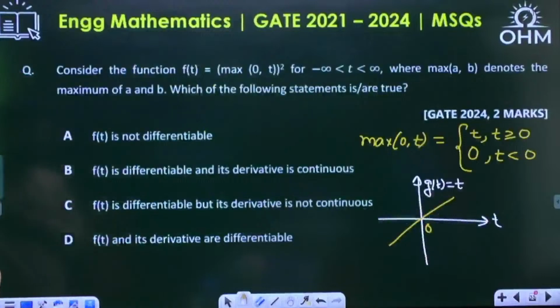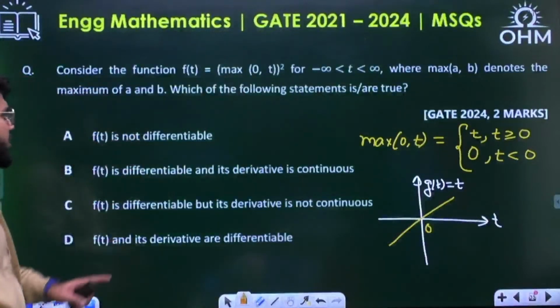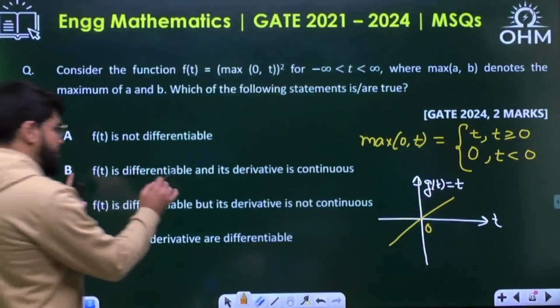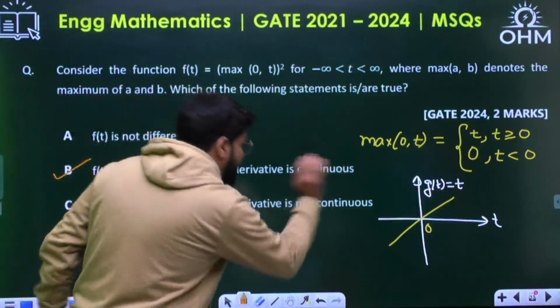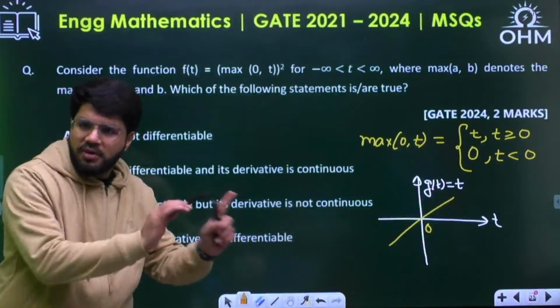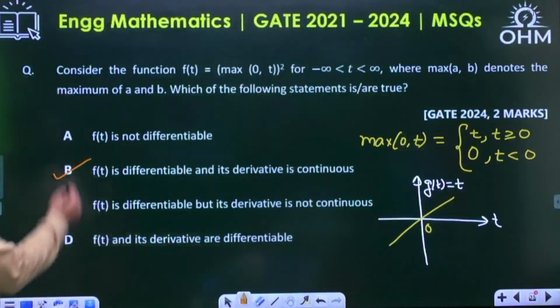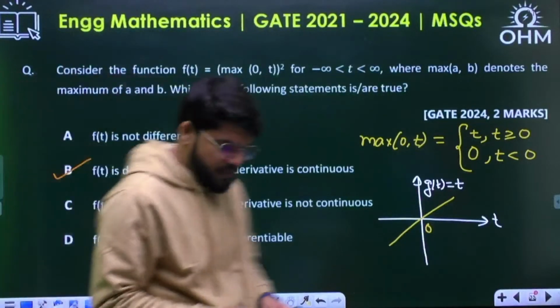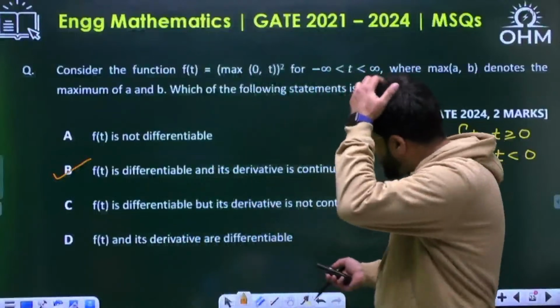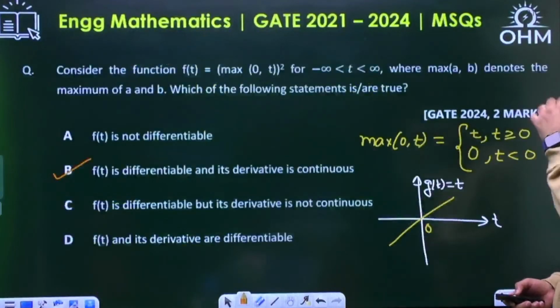Now option by option. Is f(t) not differentiable? Wrong. I told you f(t) is differentiable and hence its derivative is continuous. This is the same meaning only. f(t) differentiable, derivative not continuous is not possible. f(t) and its derivative are differentiable? No. Its derivative is not differentiable. So D doesn't go, only B is going.